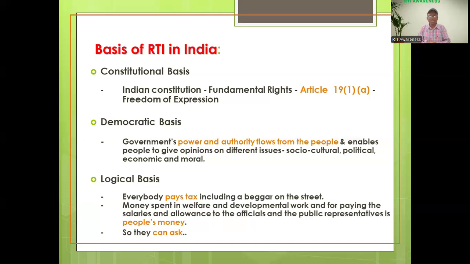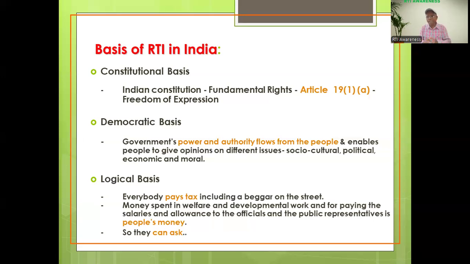Then the second one is the democratic basis. The democratic basis says that the government's powers flow from the people, because as citizens of India, we are casting our vote, one man, one vote, because we are electing our leader in order to govern the nation. In order to administrate based on the condition of society, social, economical, cultural, political, moral, whatever is needed, everything will be conducted by the government. That's why we are electing our government. This is the second basis, the democratic basis.